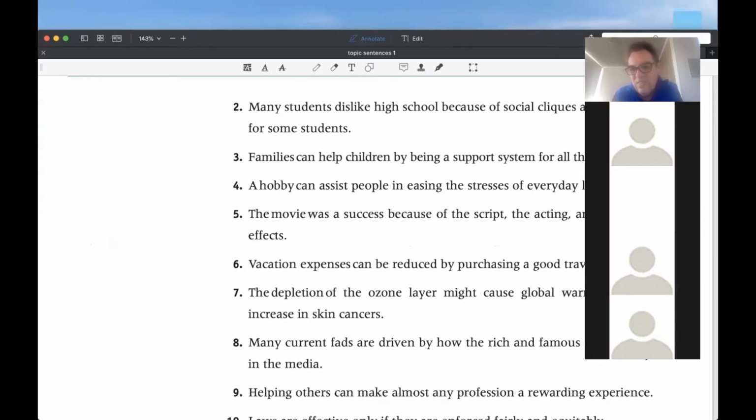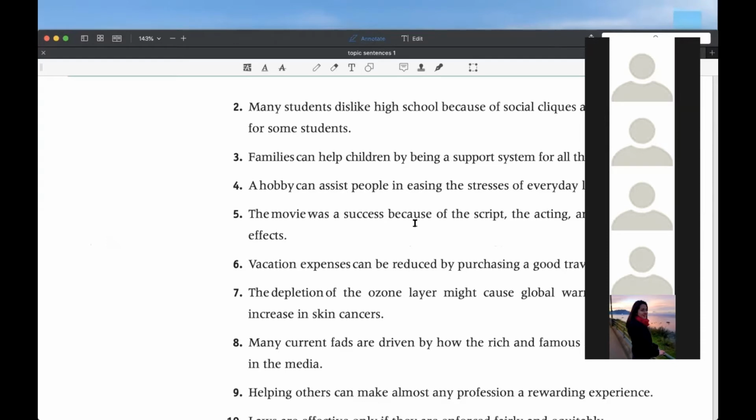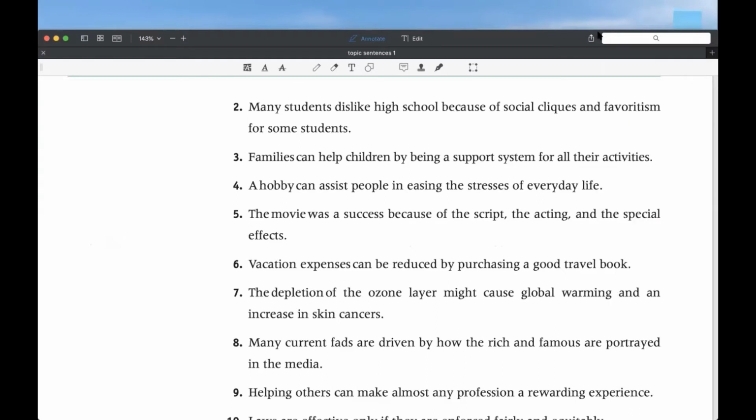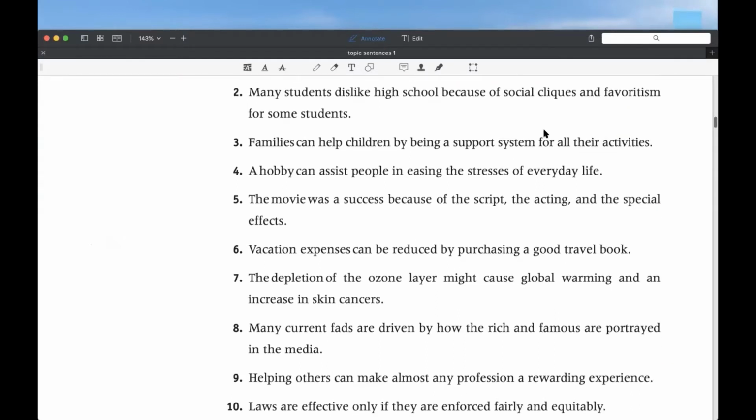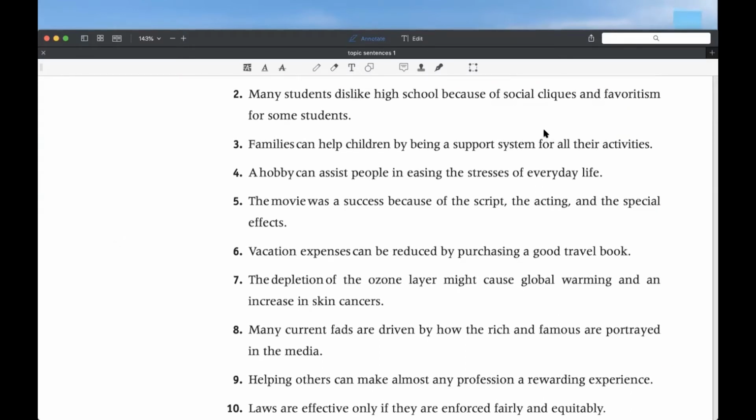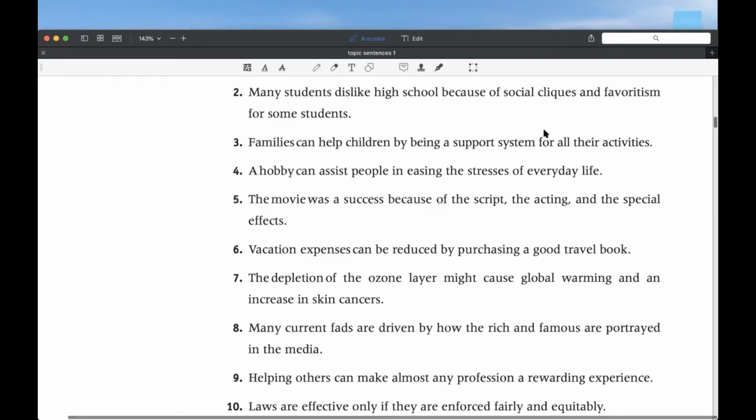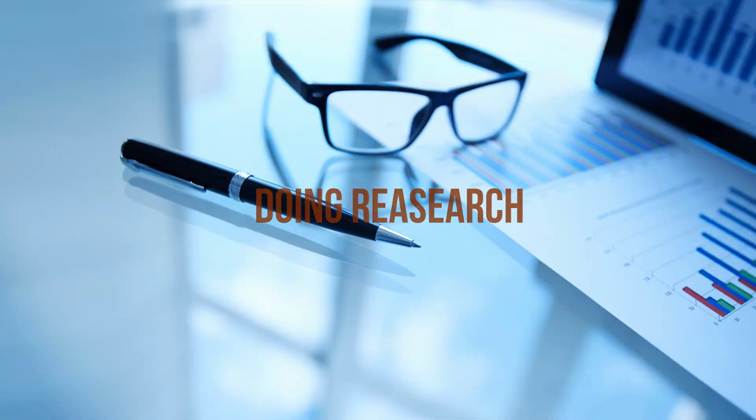Francisca, can you help me with the second sentence? Yes. The topic, the subject, would be the students, and the controlling idea would be dislike high school because of social cliques and favoritism for some students. All right, thank you very much.